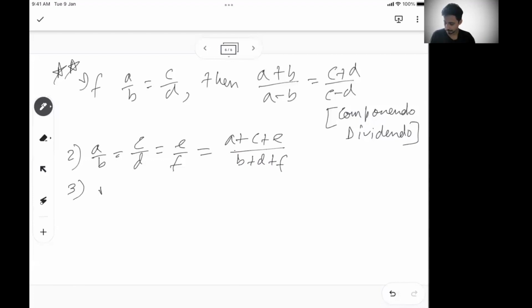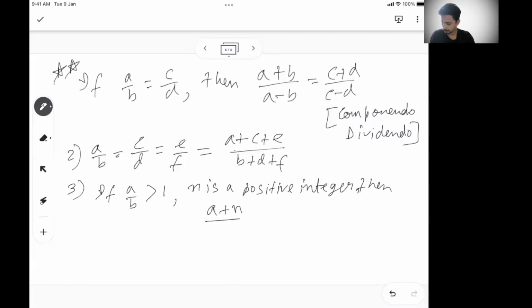If A by B is greater than 1 and n is a positive integer, then (A plus n) by (B plus n) must be less than A by B. You can take any example.